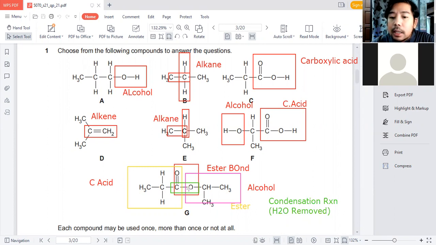Now if there is a long chain of this ester bond, then we call that condensation polymerization. Condensation polymerization can only happen if at the ends, on each or both ends, there is an additional functional group, so they can react and form bonds or join together. So far so good.